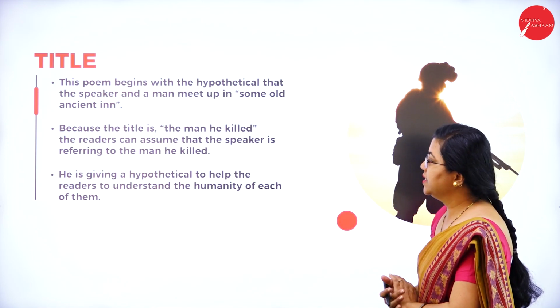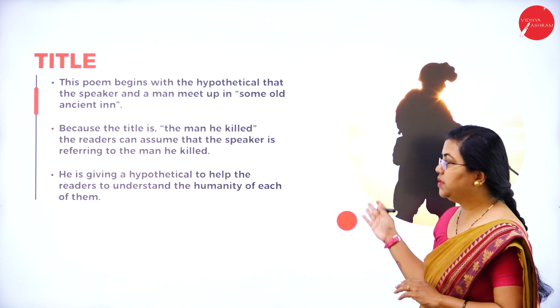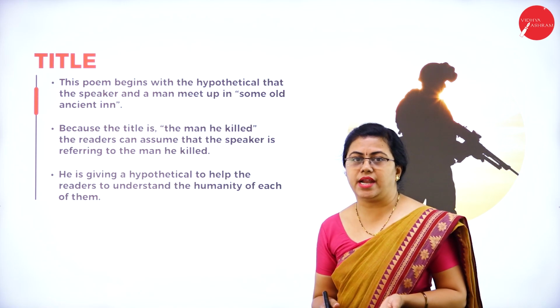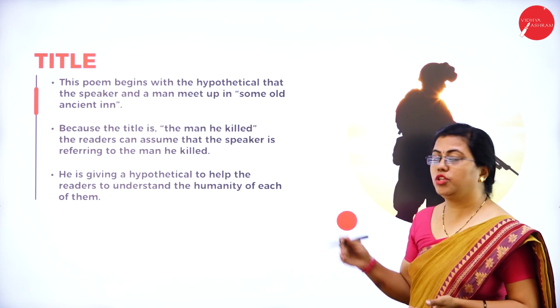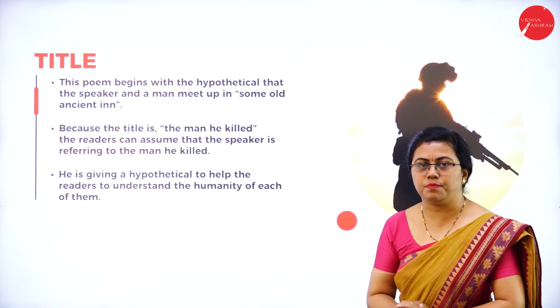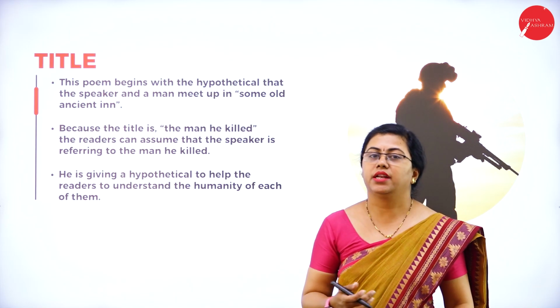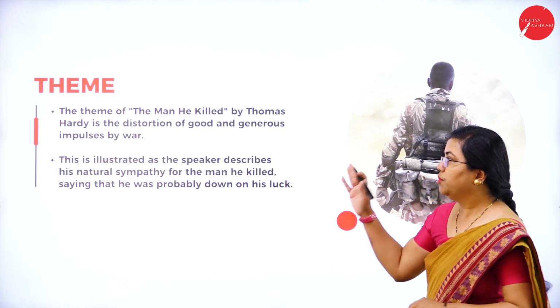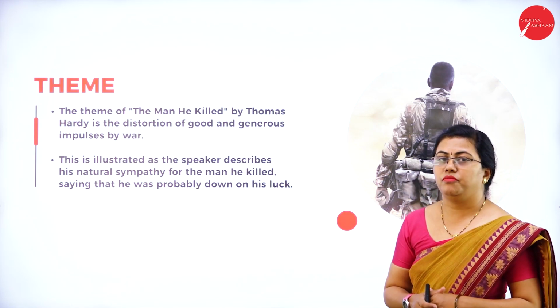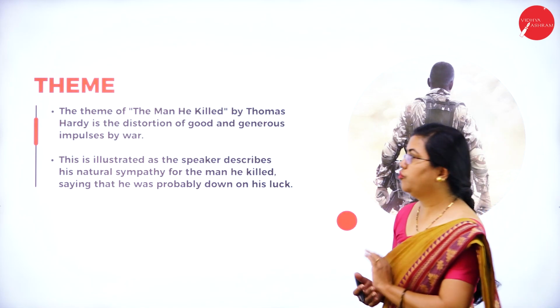Okay, so he is giving a hypothetical to help the readers to understand the poem, that is the humanity between each of them. So that humanitarian ground that is there, he wants the readers to understand. So moving on to the theme of the poem. We understood the title now. We'll now move on to the theme.